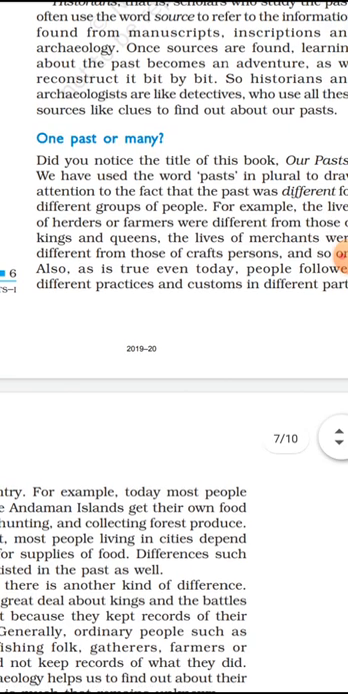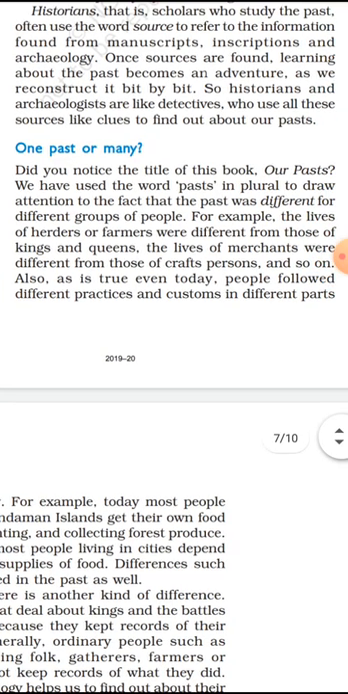From this paragraph, we have learned that the name of this chapter is Our Pasts. S is used here. S means the plural sense. We have used S, so it is in the plural sense. Why is pasts used? Because from this paragraph it is clear that the attention is drawn to the fact that the past was different for different groups of people.